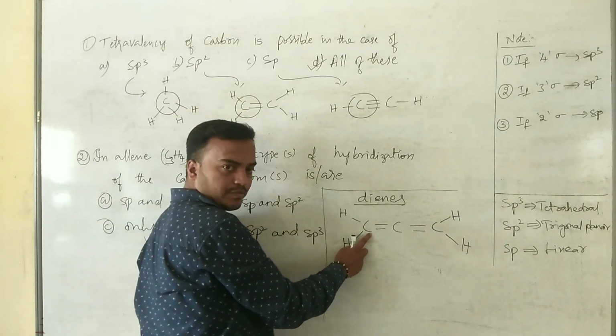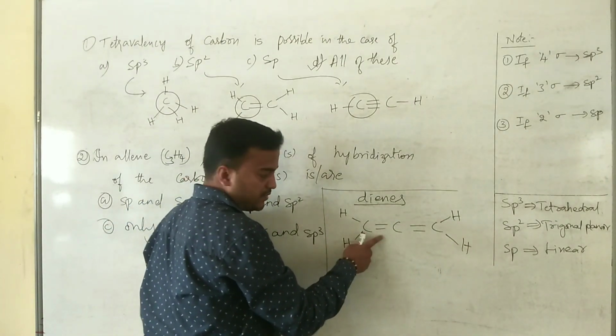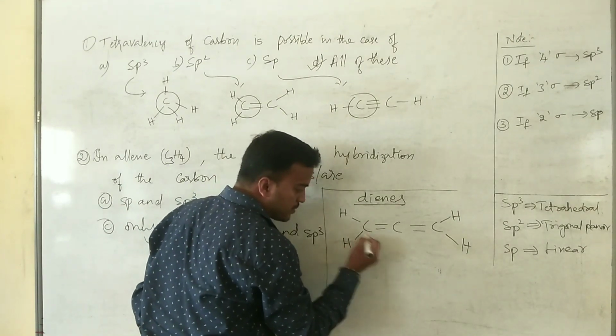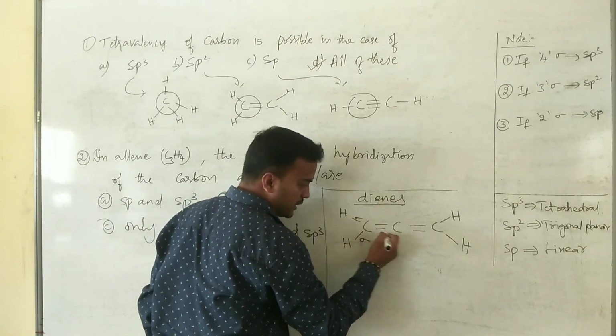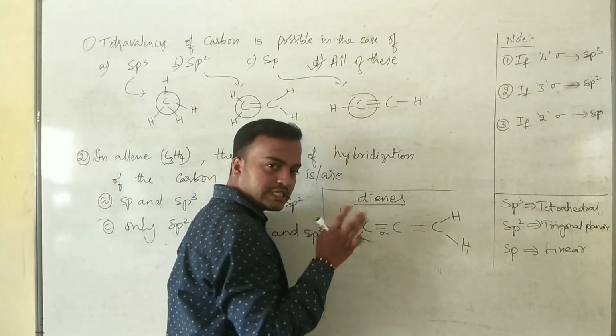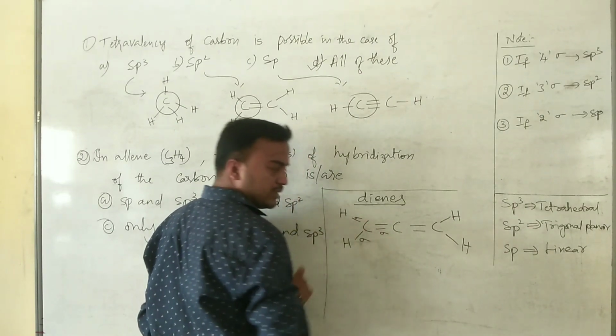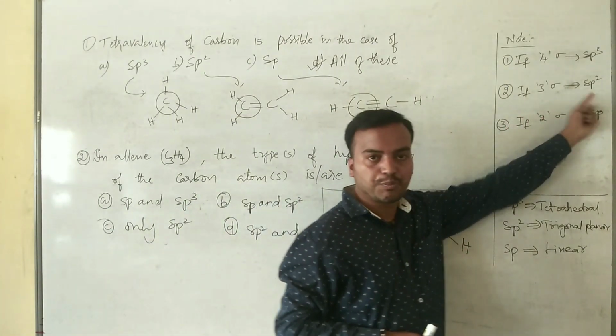For this carbon, check out how many sigma bonds are present. 1, 2, 3. So in this carbon there will be a presence of 3 sigma bonds. Therefore the hybridization of this carbon atom is sp2.